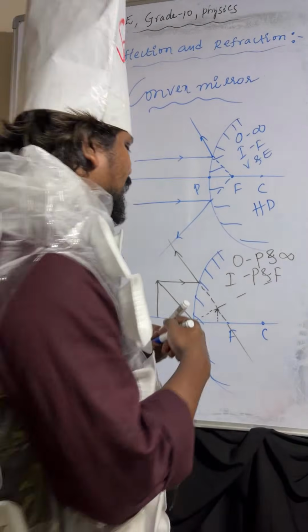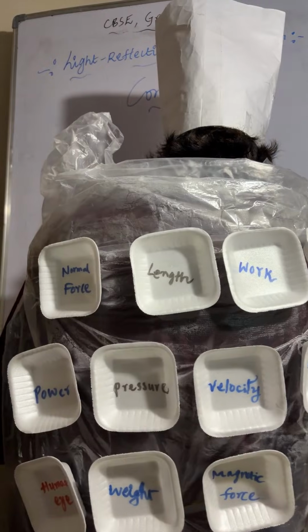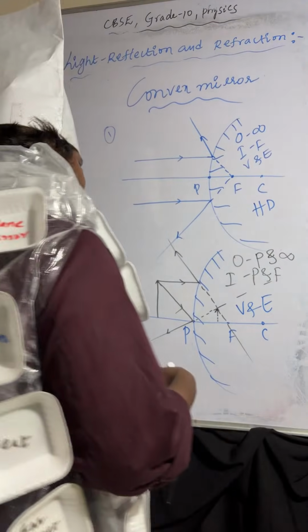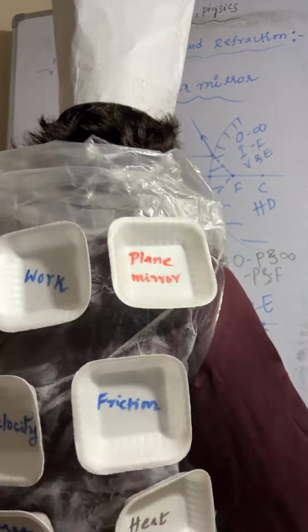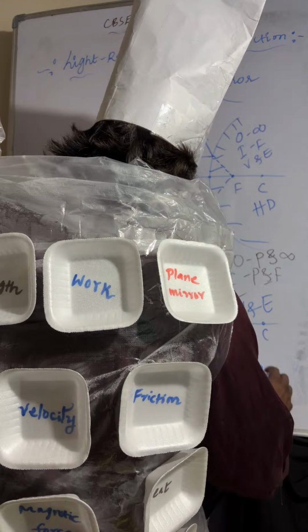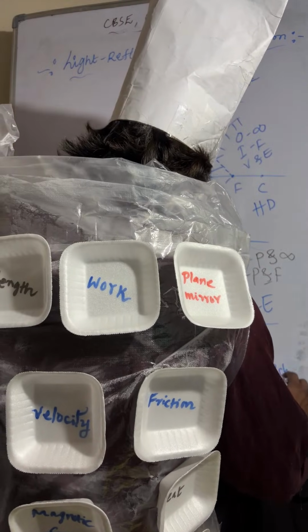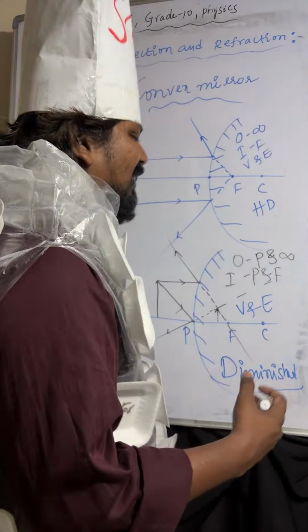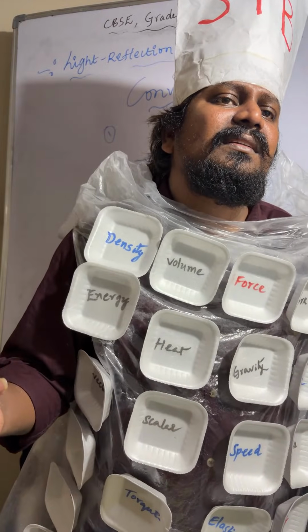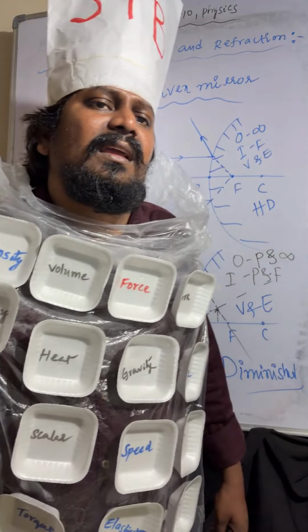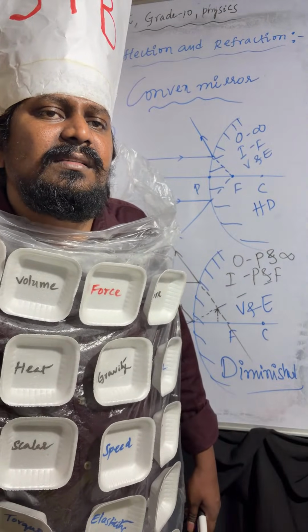Size of the image is diminished, decreased in size.